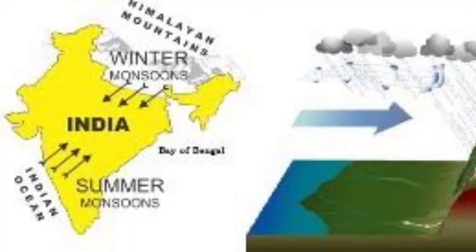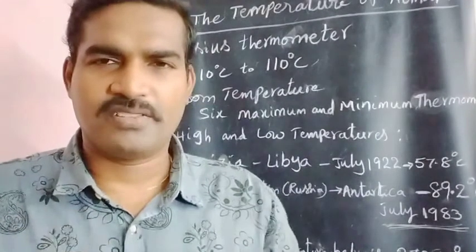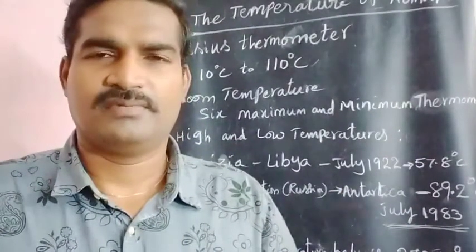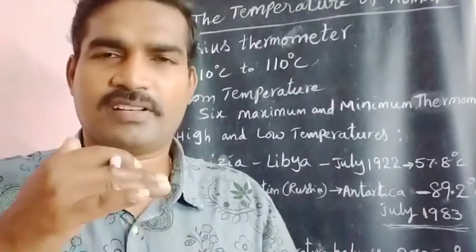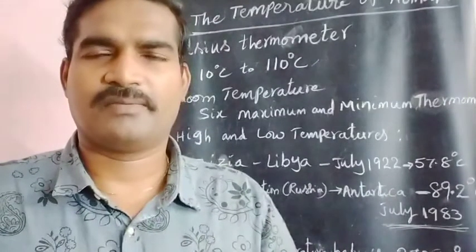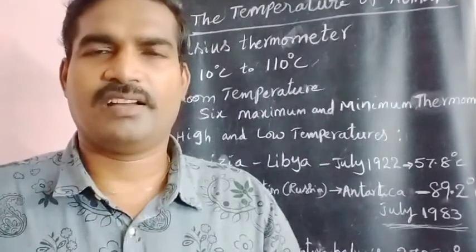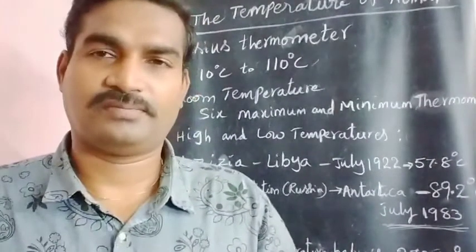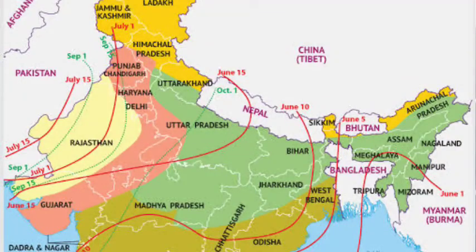Moderate climate conditions mostly appear in coastal areas, where water bodies are nearby, in island areas or peninsular areas. South India is entirely a peninsular plateau, so the temperatures are different there when compared to North India. Understand?